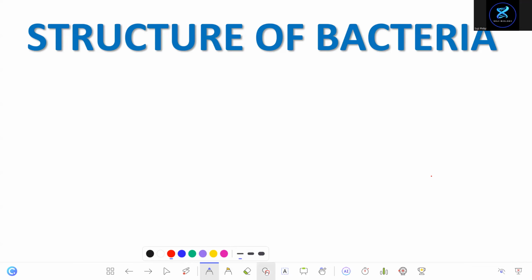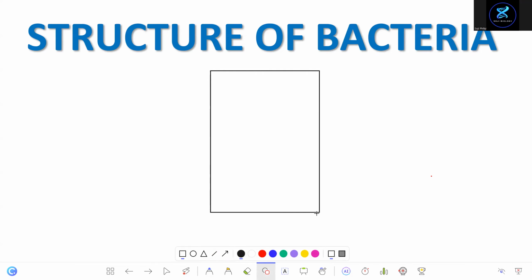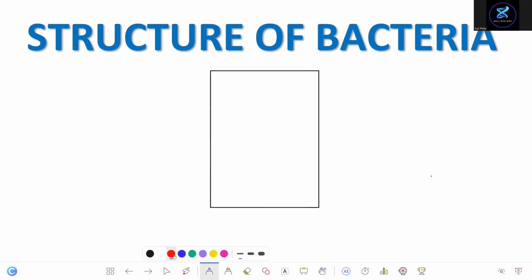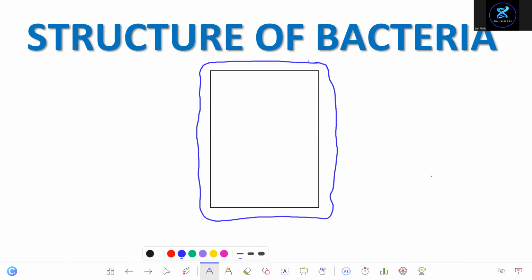Let's study the structure of bacteria. A bacterium is a prokaryote. In bacteria, you find that the bacterial cell is surrounded by a protective covering.